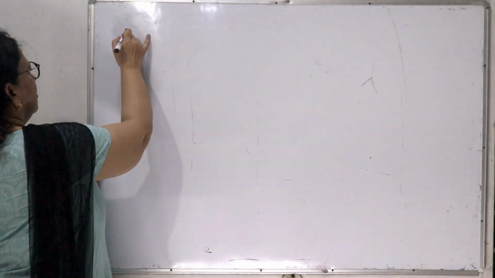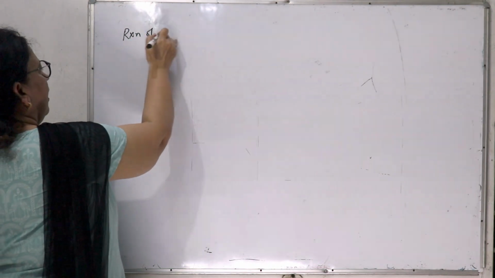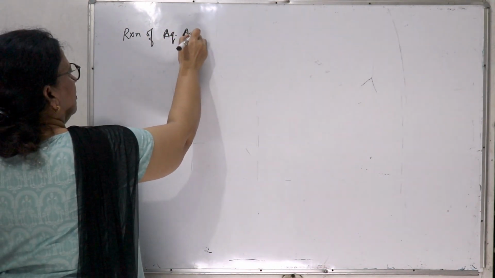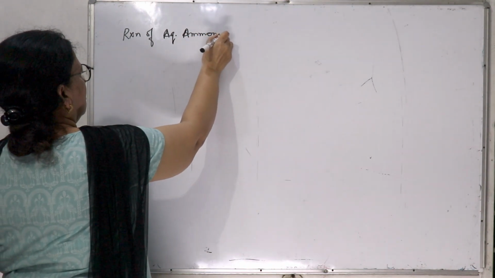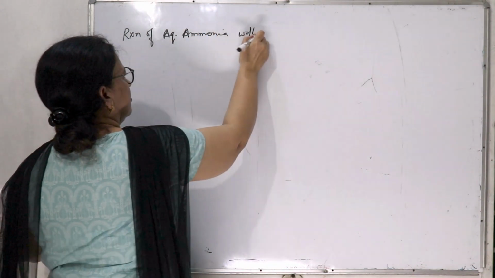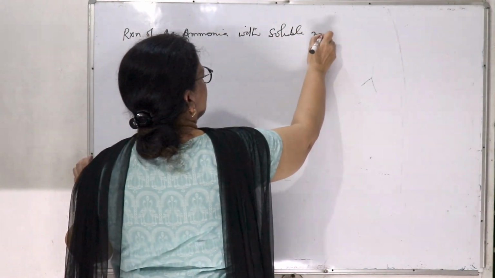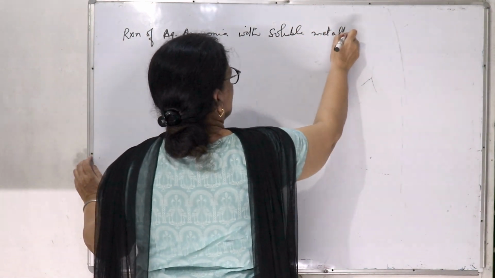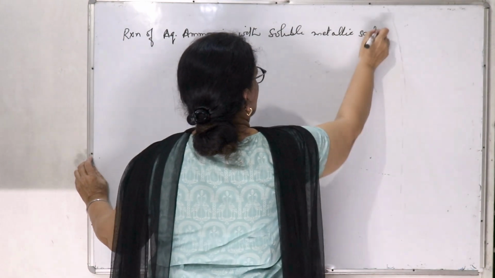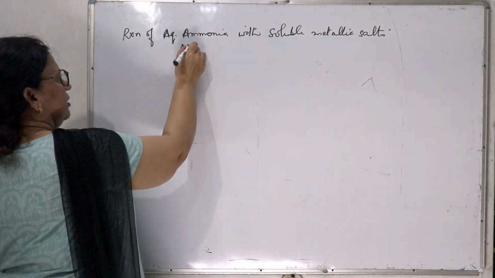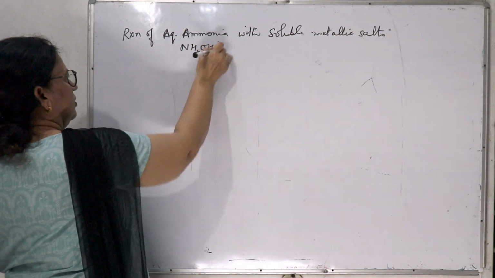And reaction of aqueous ammonia with soluble metallic salts. Aqueous ammonia, that is NH4OH.